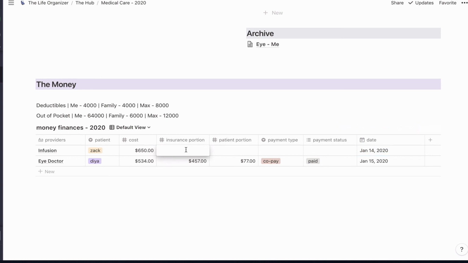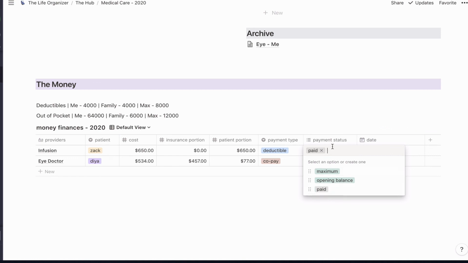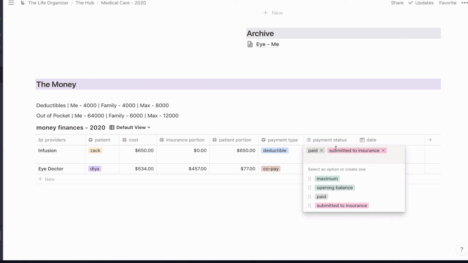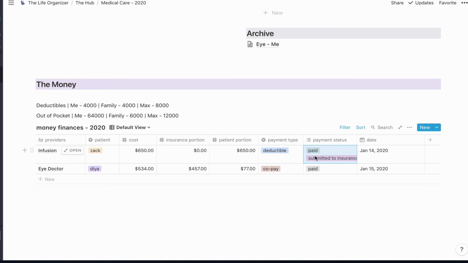This is definitely towards deductible, so the insurance is not going to pay anything. But it is a deductible payment. I'm going to say this is paid and submitted. And I want to watch this because I want to make sure that the claim goes through and that it does in fact get applied to deductible.